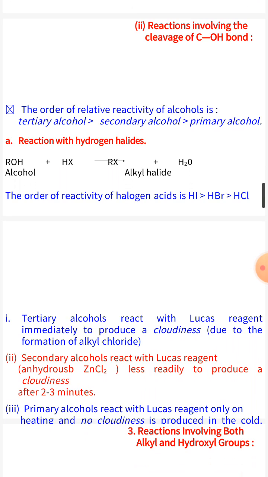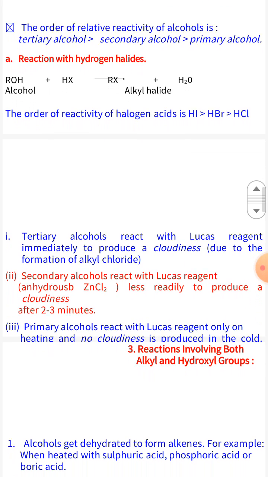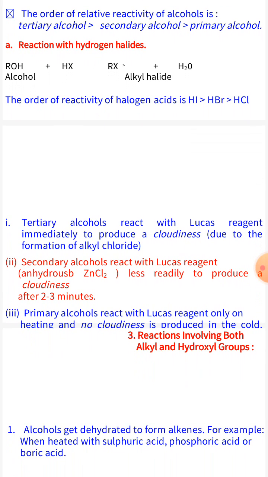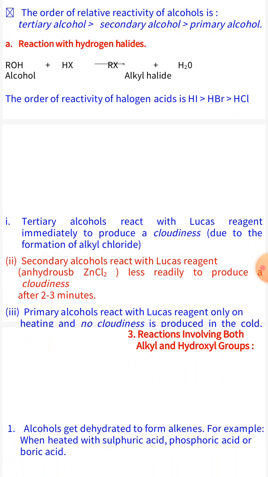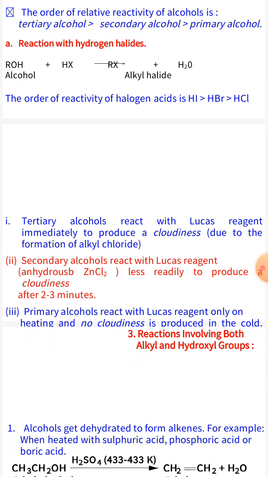Reaction with hydrogen halide. Alcohol reacts with hydrogen halide to form alkyl halide. Order of reactivity of hydrogen acids: hydrogen iodide is more acidic. Hydrogen iodide is more reactive than hydrogen bromide, which is more reactive than hydrogen chloride. This order is explained on the basis of bond length of hydrogen halides.